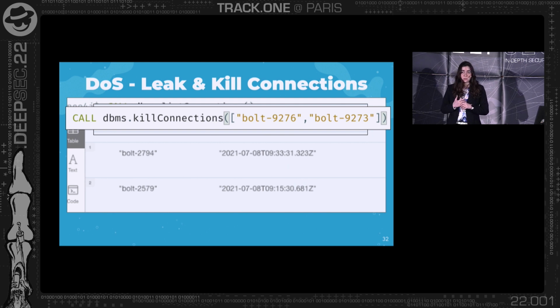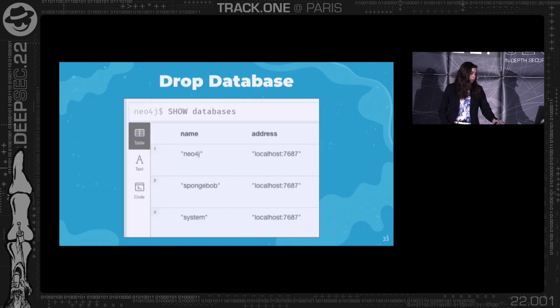And if the application is really dependent on the Neo4j database, then we can hopefully also cause a denial of service in the application itself. This really depends on the roles and permissions that you actually have. If you have the default admin role, it will be successful, but I'm going to talk a lot more about roles and permissions a little bit later.